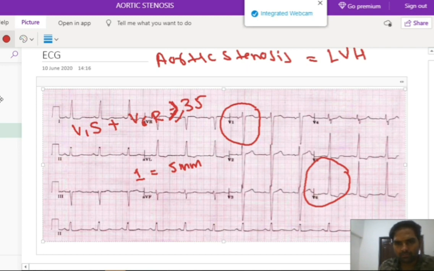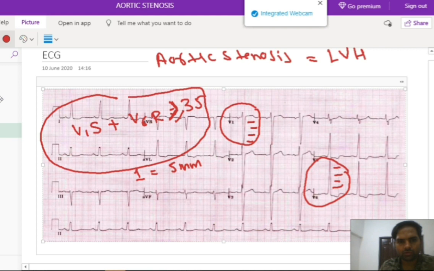Okay, so we'll count the number of large boxes in the S wave of V1, and the number of large boxes in the R wave of V6, and we'll sum this value, and we'll see if the value is more than 35 or less than 35. So it is a criterion for diagnosis of left ventricular hypertrophy or aortic stenosis on the ECG.